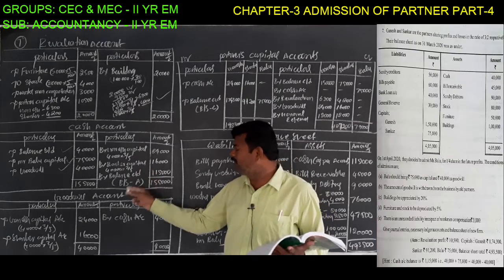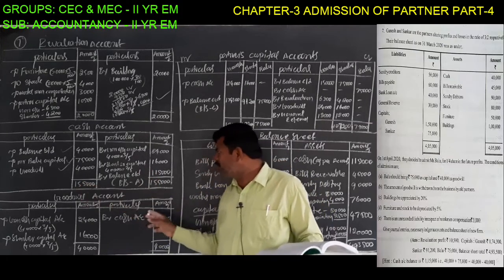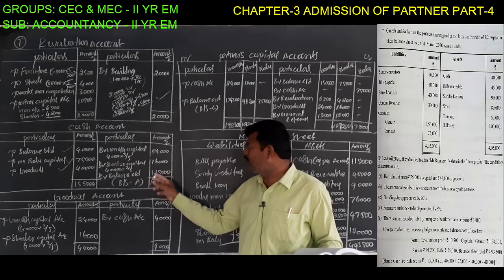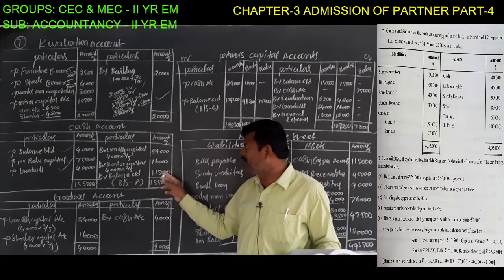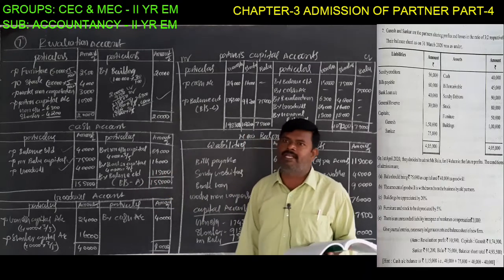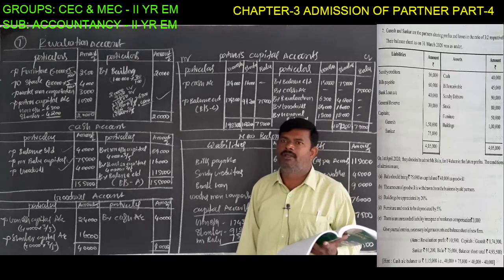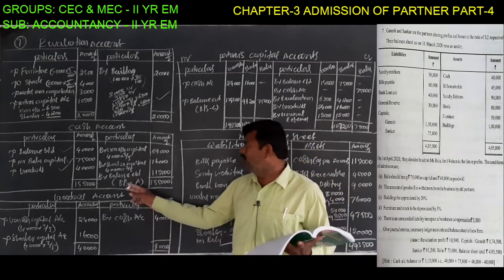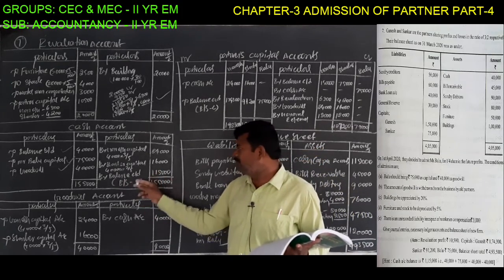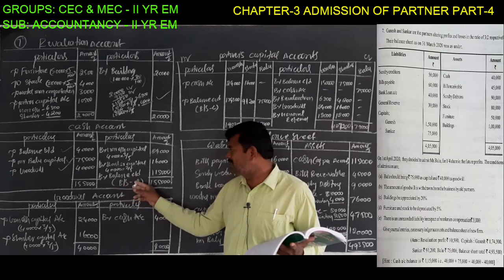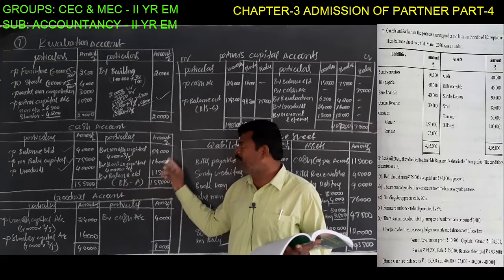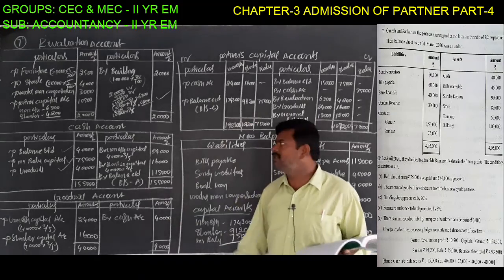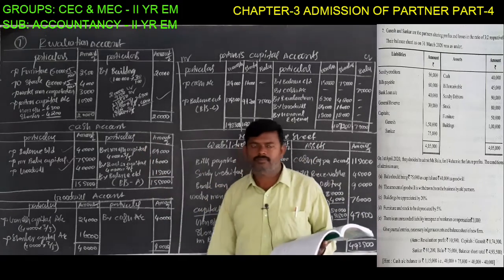Remember this one thing. 1,55,000 rupees minus 40,000 rupees gives 1,15,000 rupees, the net balance of cash at the end of the admission. The same balance carried down must be transferred to the balance sheet asset side: 1,15,000 rupees on the asset side. This is about the cash account.